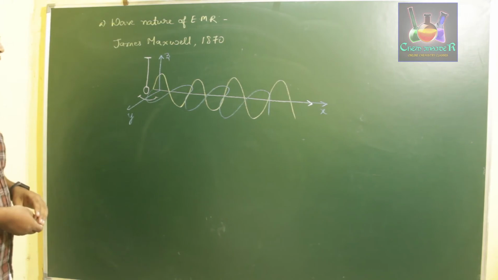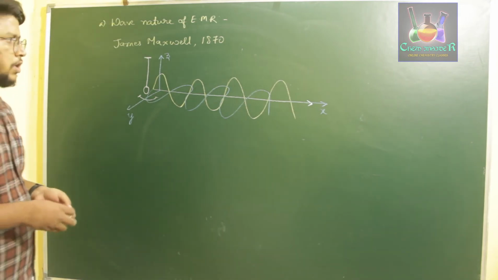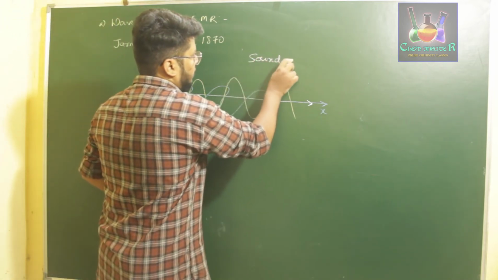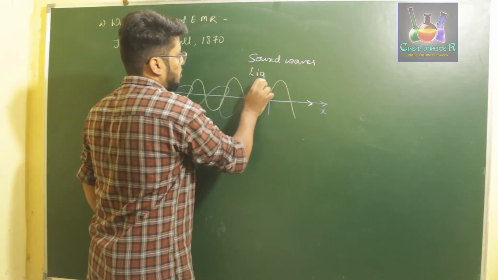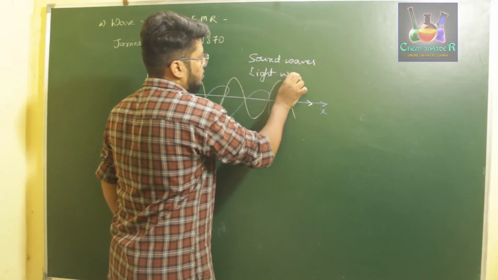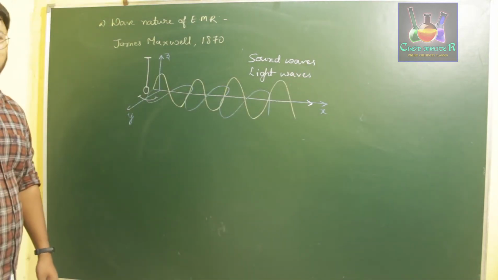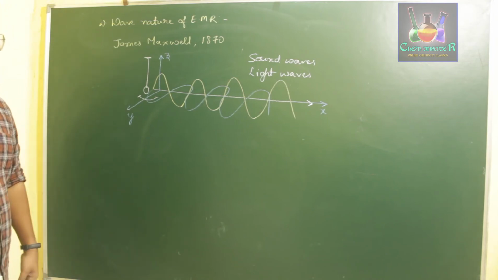Next, for the second point: unlike sound waves or light waves, which need a medium for their movement, so sound waves or light waves move or oscillate only when there is some medium, and in the absence of a medium they won't be observed to oscillate.